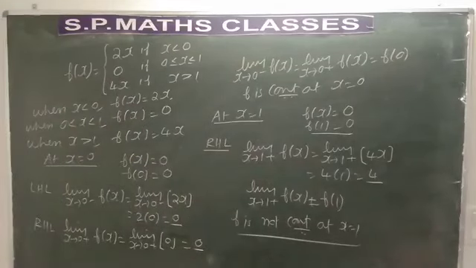And hence we can conclude that the point of discontinuity is x is equal to 1. That is only one point of discontinuity, that is x is equal to 1. I think you have understood this particular problem. It's very simple.